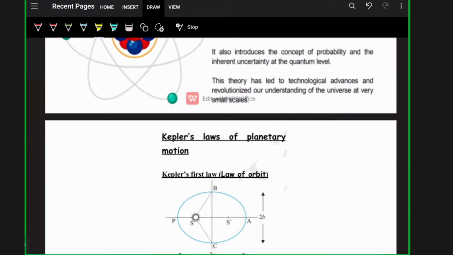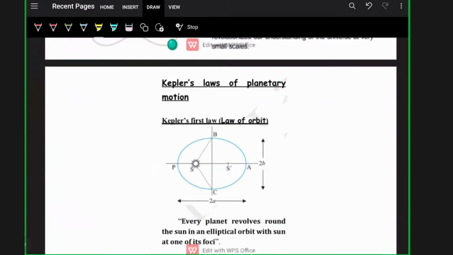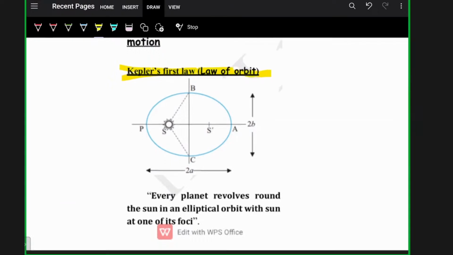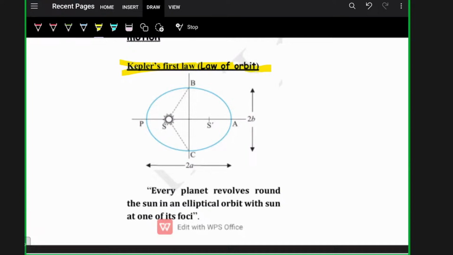Kepler gave us 3 laws of planetary motion. The first one is Kepler's first law. What does Kepler's first law say? Kepler's first law, also known as the law of orbit, basically says every planet revolves around the sun in an elliptical orbit with the sun at one of its foci.